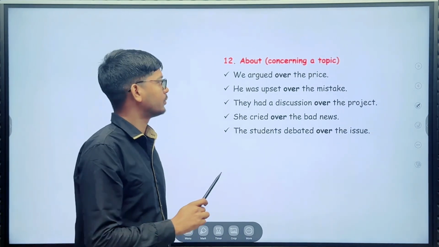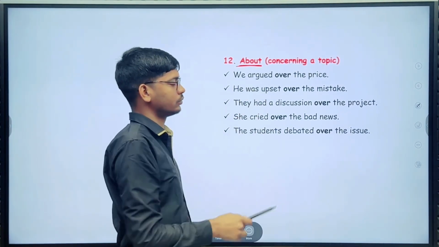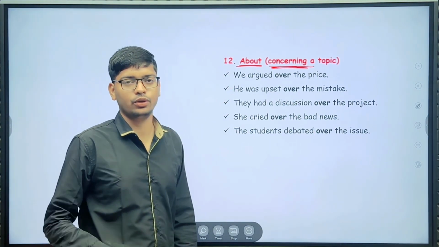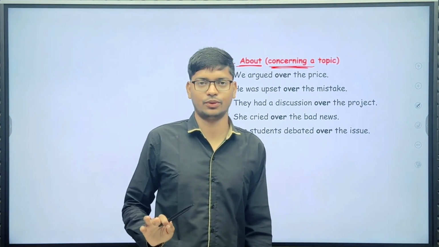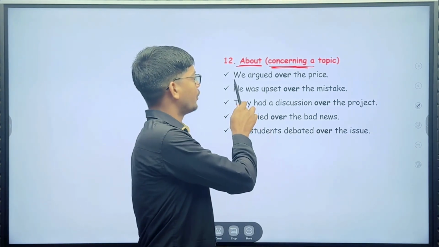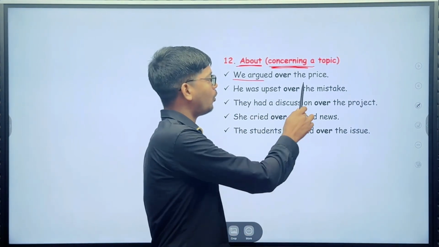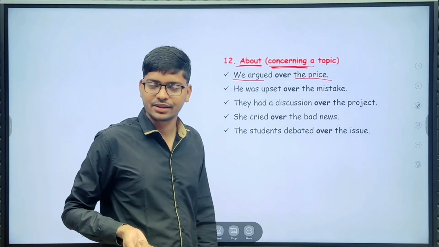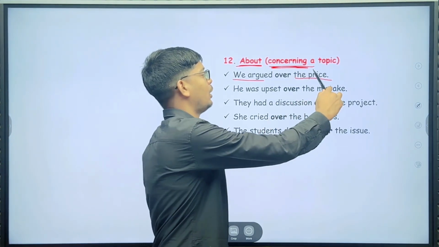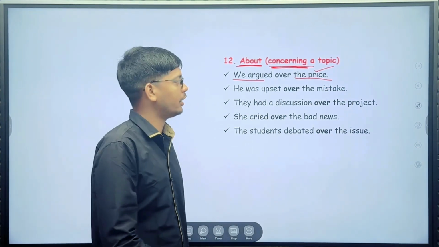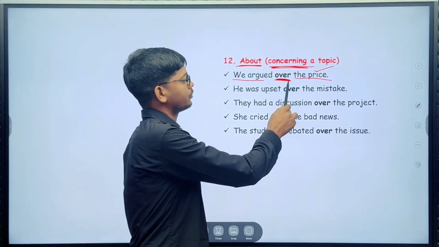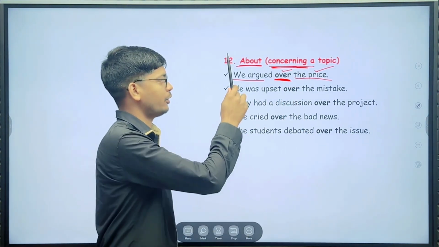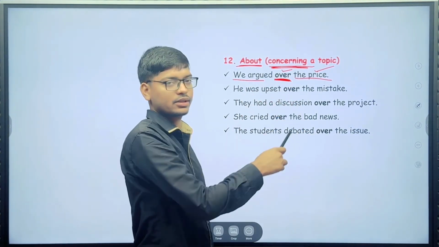Next use here, about, for concerning a topic, you can use easily over. For example, we argued over the price. So here we are talking about price. Okay, for concerning a topic you can use easily over. Here we argued over the price.